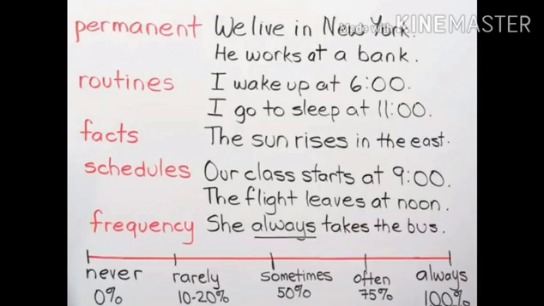An act which we do often, 75% chances are there to do that thing often. And always means every time we do that thing, an action which we are performing every time, then we can say it is always. So basing on that frequency, we use the verb there. So let us see the permanent sentences. A sentence, we say that it is permanent according to the action it is done. We live in New York, means from many days we are there and still now and in future also we are going to stay there only. So then we say we live in New York.